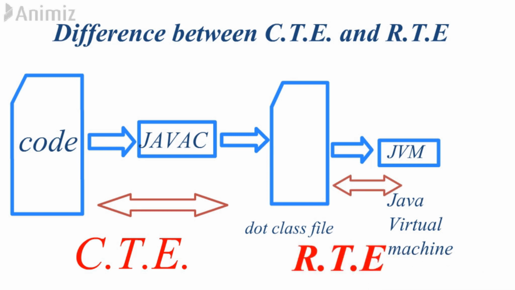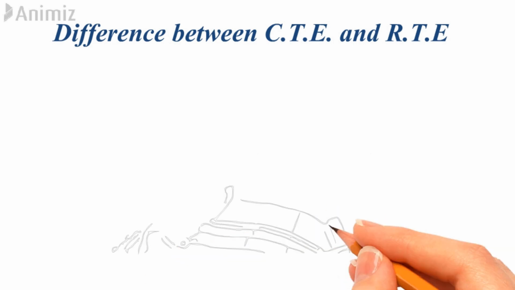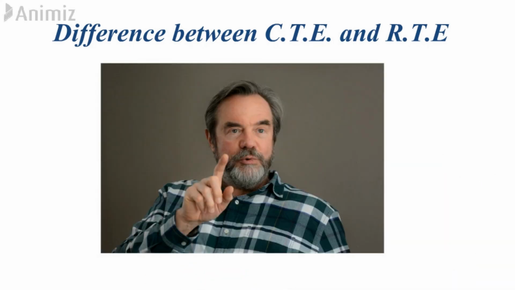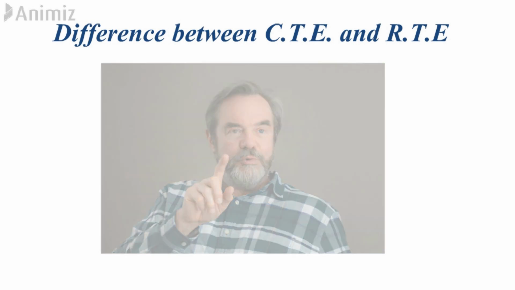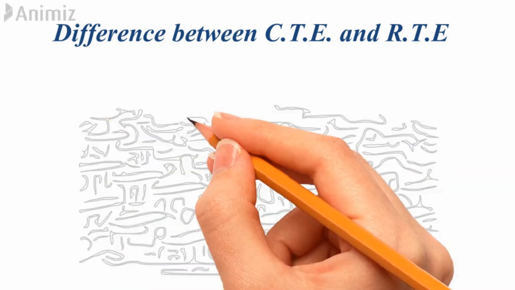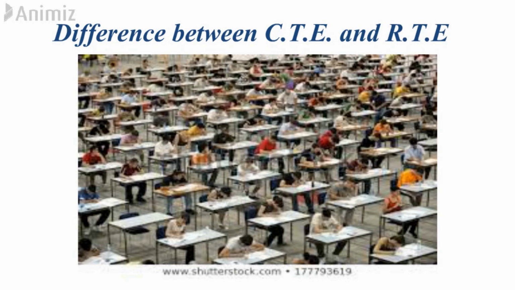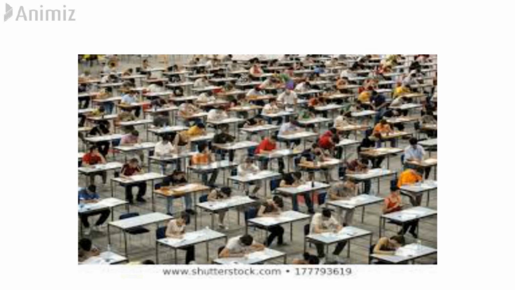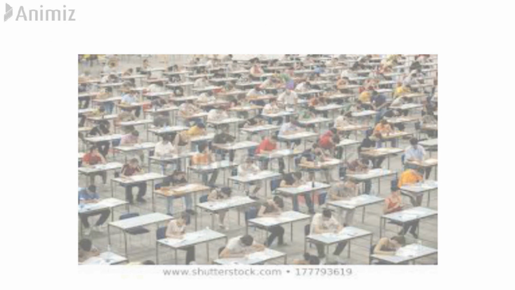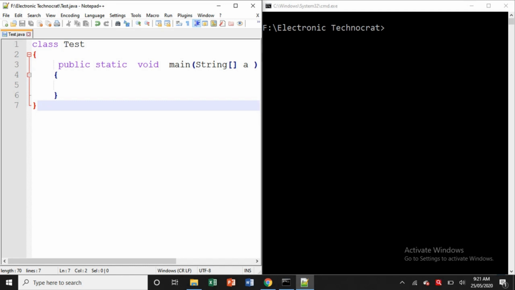It is very similar, guys. When we submit our assignment to the professor, right? So if he or she finds some error, then that error is an earlier stage error, and we call it a compile time error. And when we appear for an exam, while writing the paper, we forget some answers, right? So that error is a runtime error. At runtime, we forgot something, we missed something. So that is a simple difference between compile time and runtime.